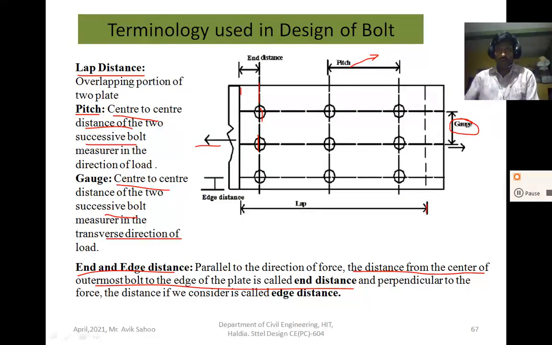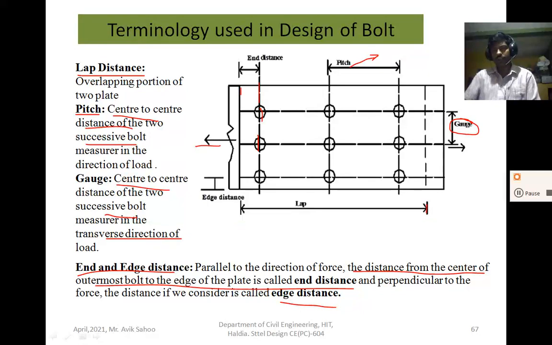The distance measured perpendicular to the force is called edge distance. This is also from the center of the outermost hole to the edge of the plate, measured perpendicular to the force. The end distance is measured parallel to the force, and the edge distance is measured perpendicular to the forces.